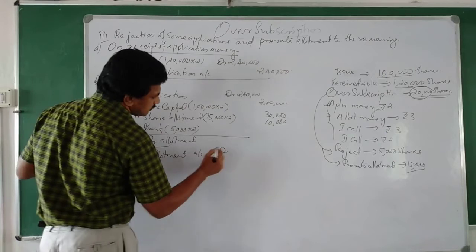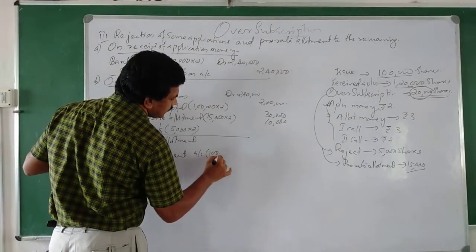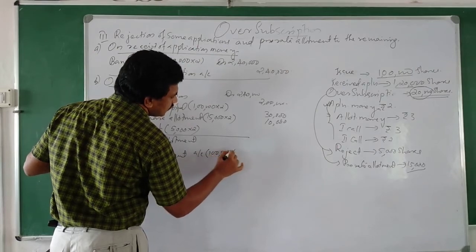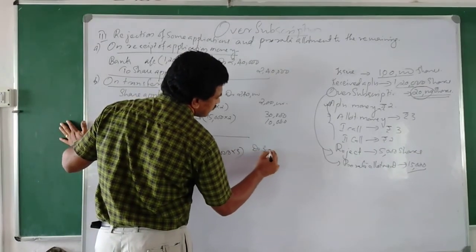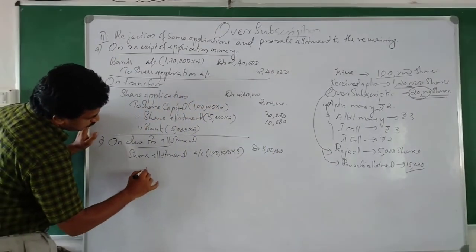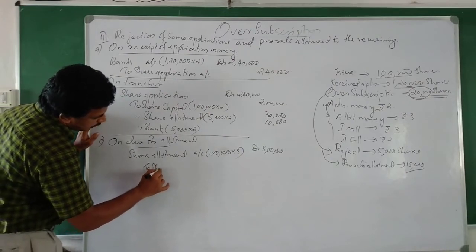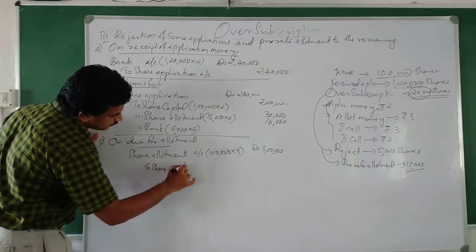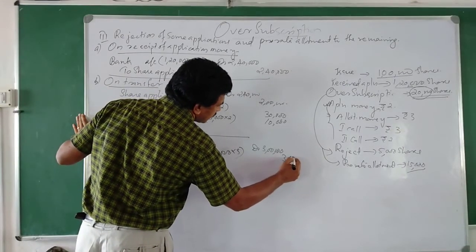How much do we have to get? 1 lakh into 3, debit 3 lakh, to share capital, same way 3 lakh.